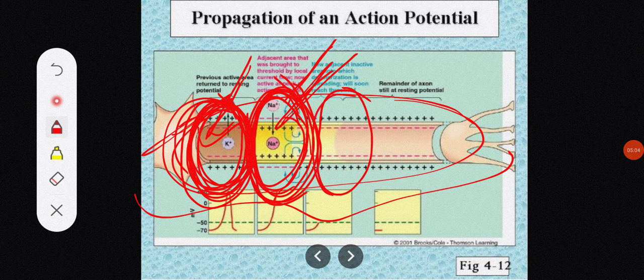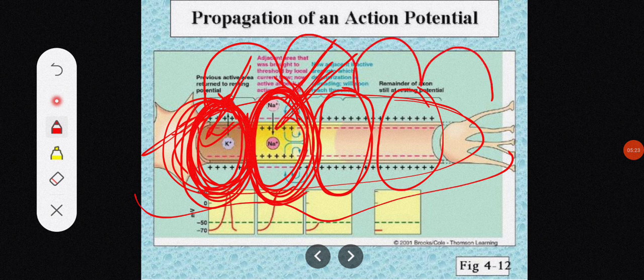And again this segment will undergo depolarization, will achieve action potential, and because of this process ionic current will flow, and again because of the ionic current flow the adjacent segment will get excited. So how is the action potential propagating? Action potential is propagating from one segment to another segment.